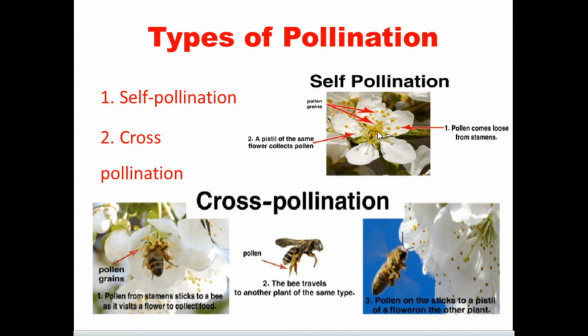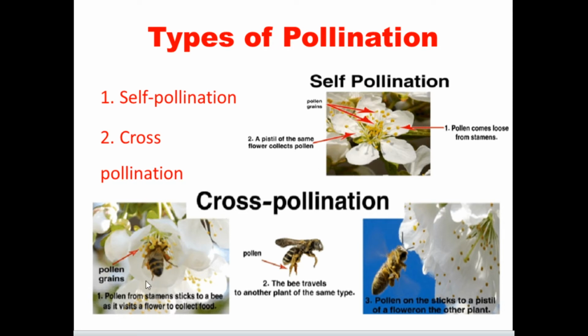This we consider self-pollination. The pollen grain does not reach a different plant. The pollination happens within the flower, or in a different flower of the same plant.